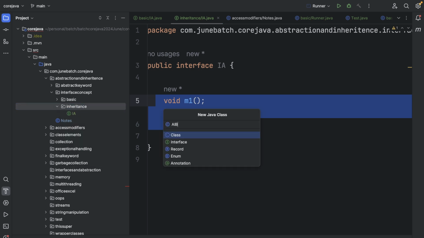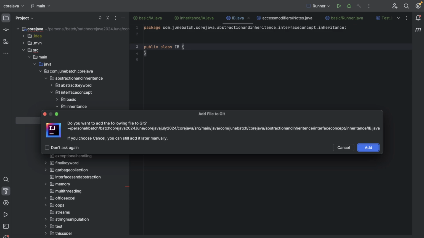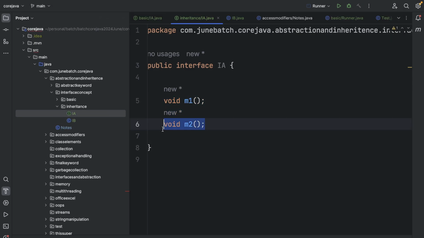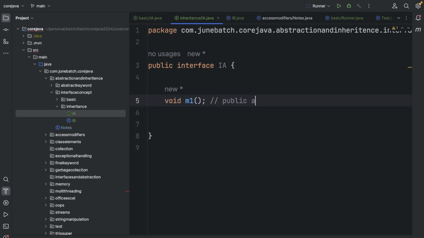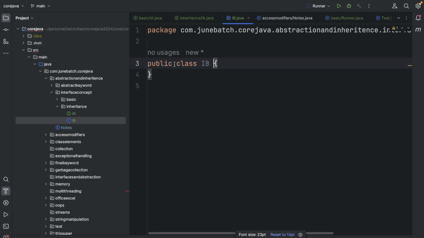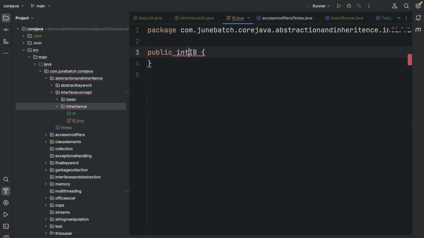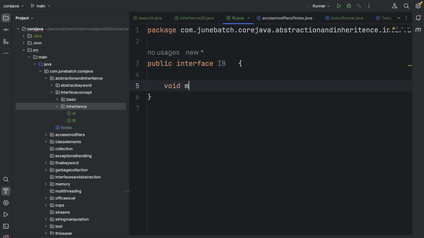And let's say IB. Let's have this method over here. Now you won't get confused, right? How can I write this? Because public abstract are written by default, that's why I can write it this way. Let me write it public abstract, provided by the compiler. Cool. So in IB, interface IB, and let's write void m2, right?